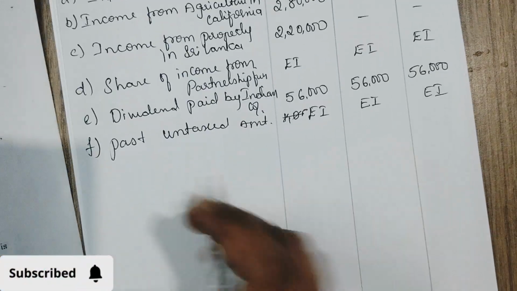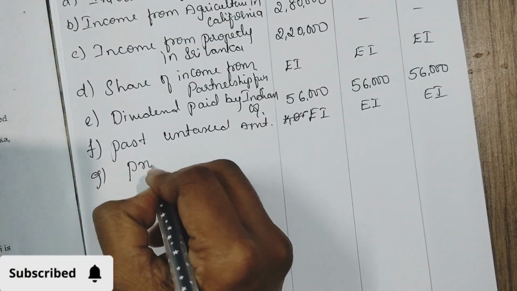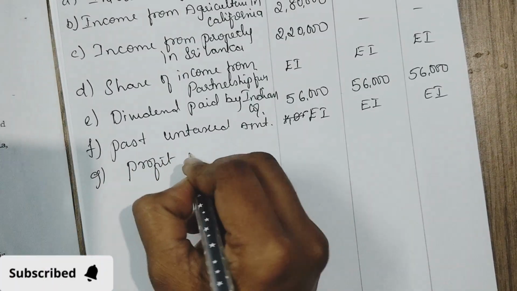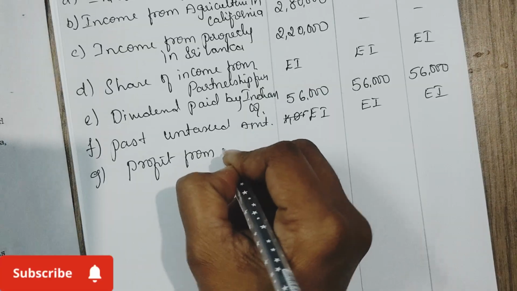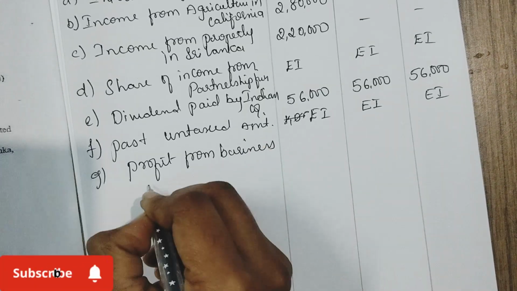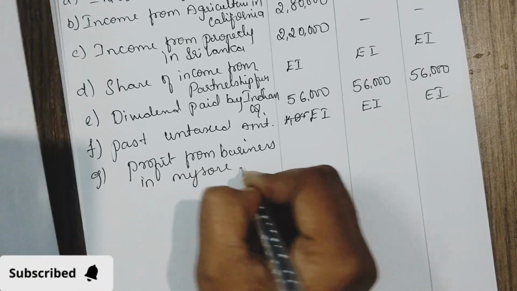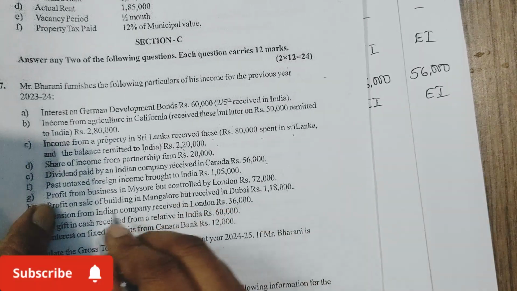Okay. The next, profit from business in Mysore but controlled by London, 72,000. So where is the work taking place? In India. So the profit is managed in India. Business in Mysore is taxable for all the three.